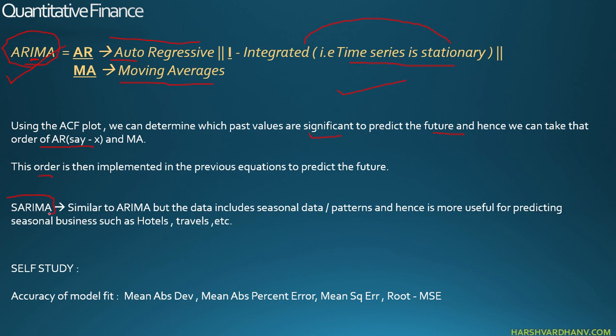Similar to ARIMA is the SARIMA model, but the data includes seasonal data and patterns, and hence it is more useful for predicting seasonal businesses such as hotels, travels, etc. So when you have businesses which have seasonality, you cannot use ARIMA because ARIMA does not work with seasonal data. So you have to use the SARIMA model, right?